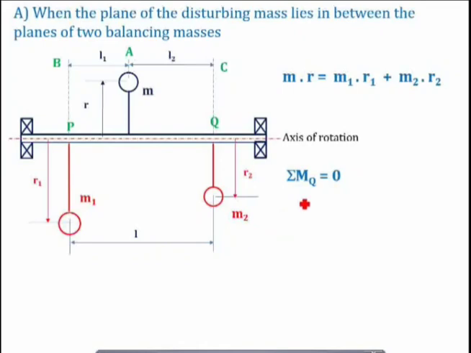So let us take the moment about Q equal to 0. What is FC1?